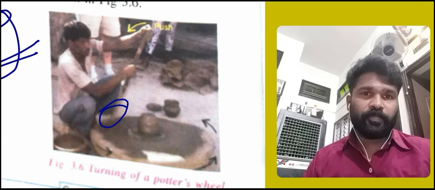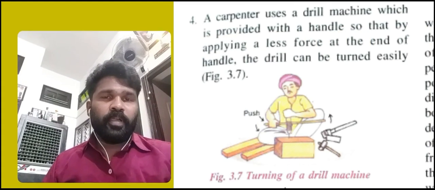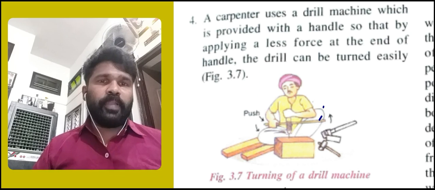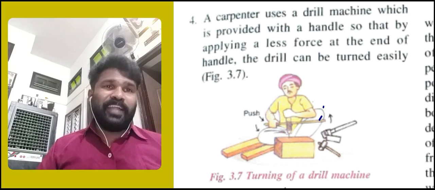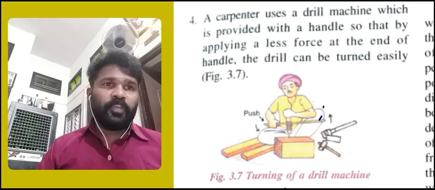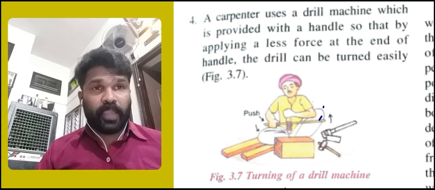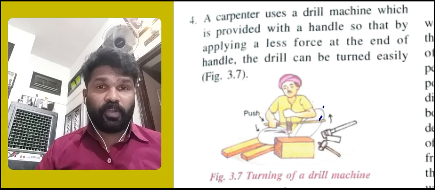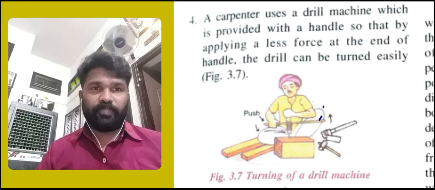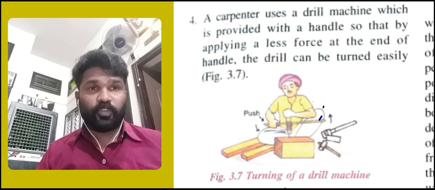Now the fourth example, a carpenter. A carpenter uses a drill machine which is provided with a handle, so that by applying less force at the end of the handle, the drill can be turned very easily. Here you see.